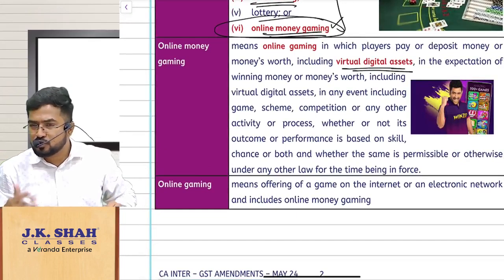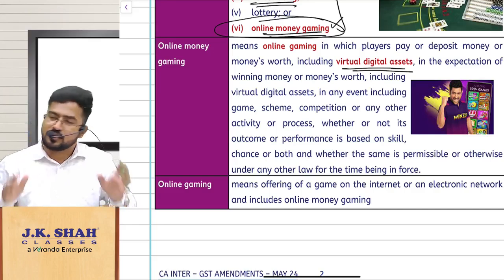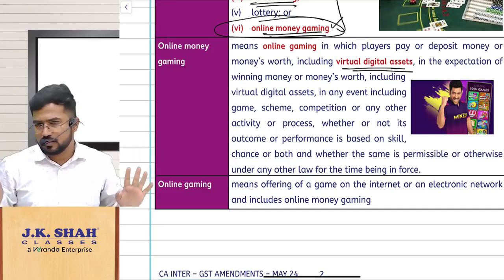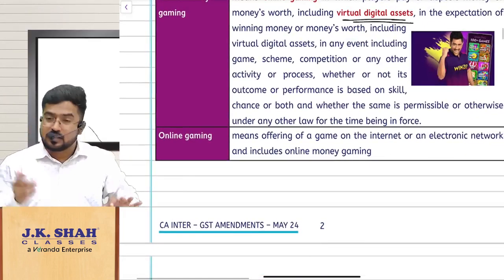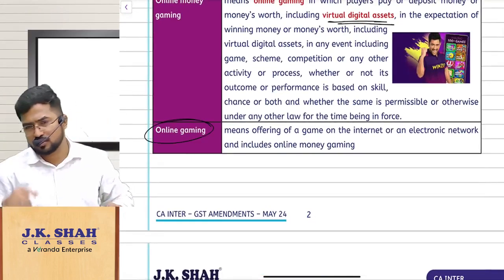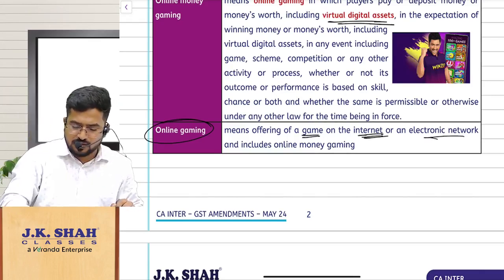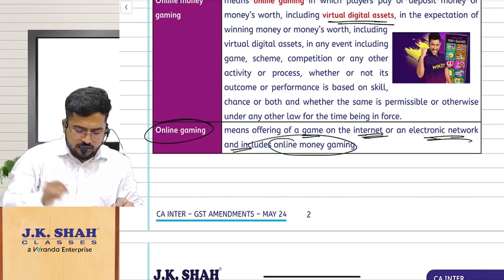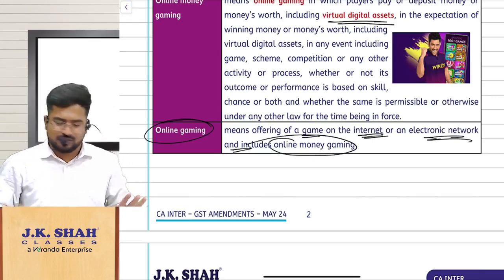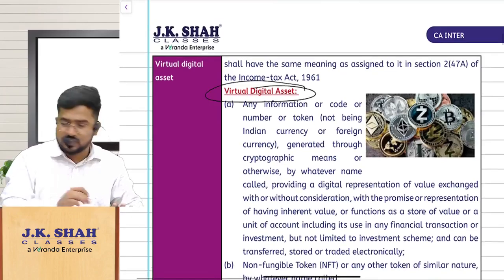That means you are putting not only the normal currency but also cryptocurrency, etc. Then also I call it online money gaming. So for this purpose, they have again defined what is online gaming. Online gaming is what I play using the internet or any electronic network, and includes online money gaming. So all these are nonsense things. They have again defined what a virtual digital asset is.